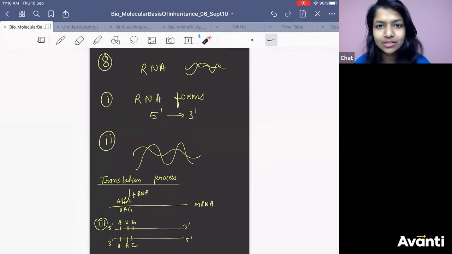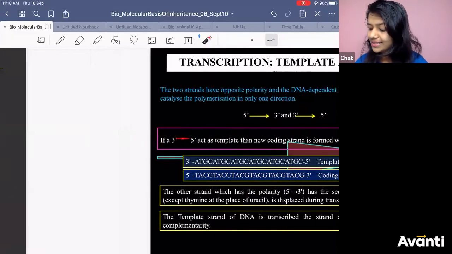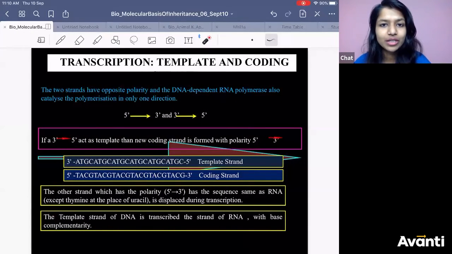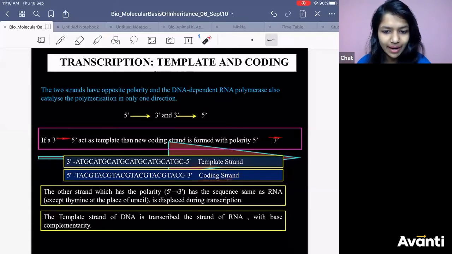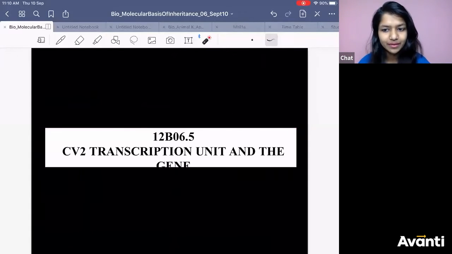This was the homework actually, but only 5 of you did it. Very nice. Now let us start transcription in prokaryote and eukaryote. First we will learn the process in prokaryote and then in eukaryote. These are all things you know already. What is the template strand? What is the coding strand? Everything I have taught already.